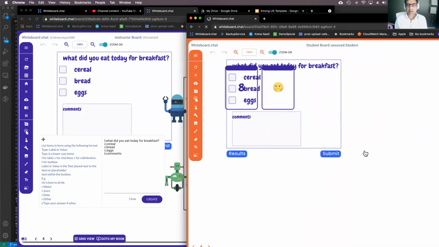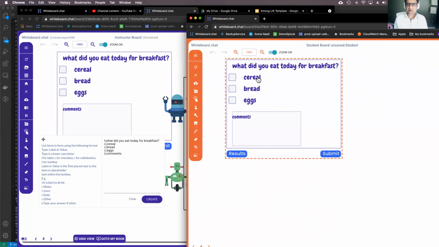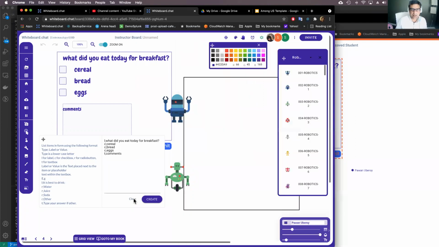So the kids get a form and they can fill in, I ate cereal, I ate eggs, and if they have any comments, I am pretty full. They can just type it in the text as well. And then they can hit submit. Make sure the submit button changes color, which means it actually gets submitted properly.